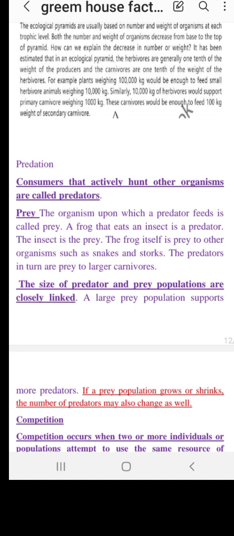Competition occurs when there is a contest between two or more individuals in a population in order to use the same resource. The way humans feel competition, like when we are working in a class, people compete with each other because they have the same goal, making a good impression. As you can see, these two individuals are competing, or maybe fighting. They could fight for food, or for being the leader of the herd.